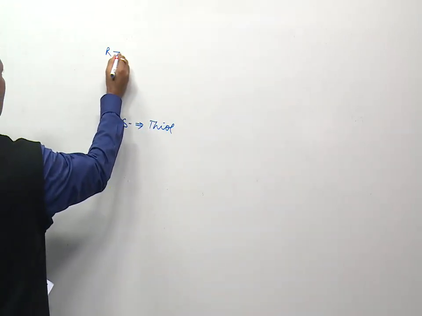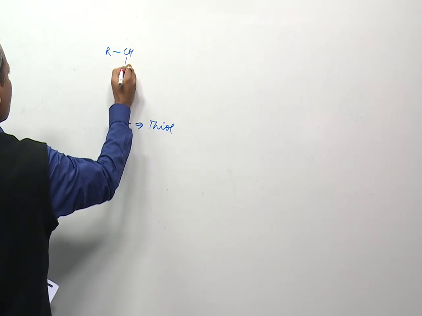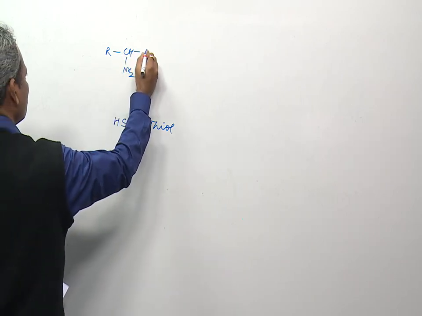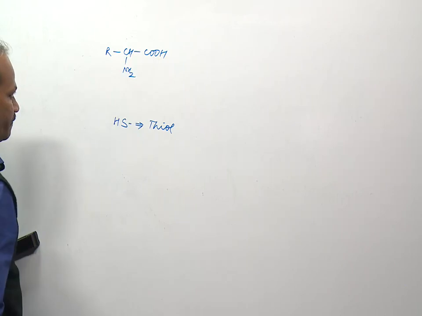You know that the structural formula of amino acid is RCHNH2COOH.